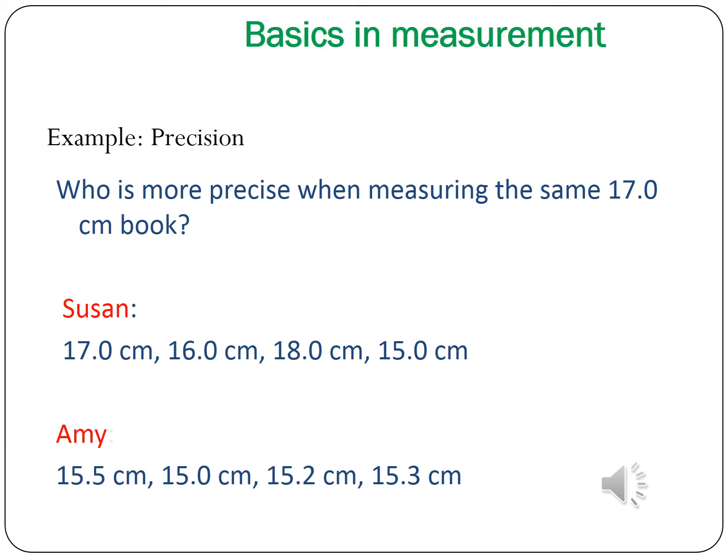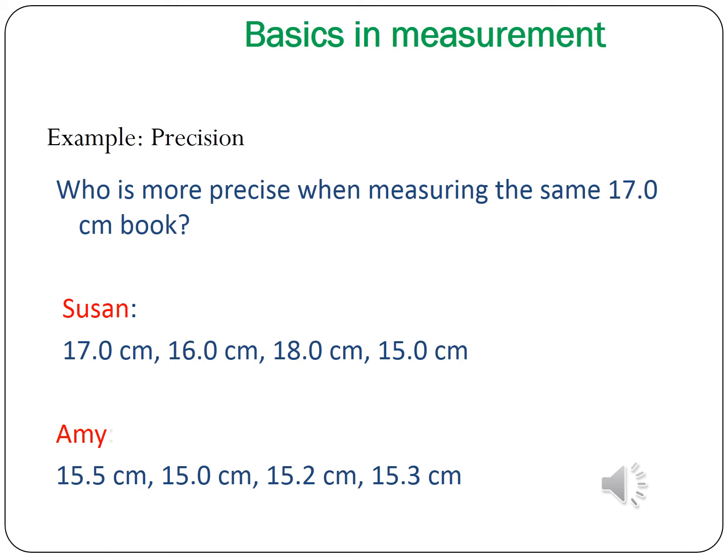But Amy gets 15.5, 15.0, 15.2 and 15.3 centimeter, which is not close to the expected 17 centimeter. So we can say that Susan's value is the precise value.